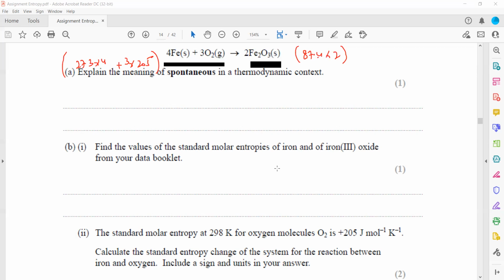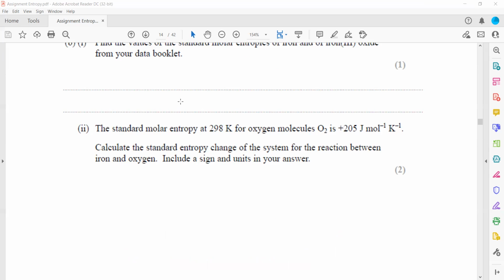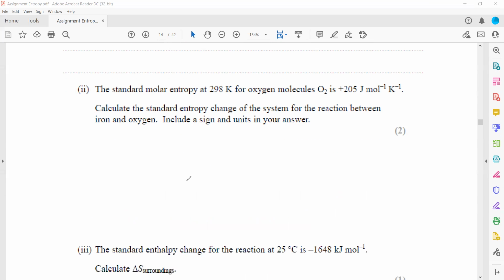So it will come out as minus 549. So this value will be minus 549 joule mole inverse Kelvin inverse.